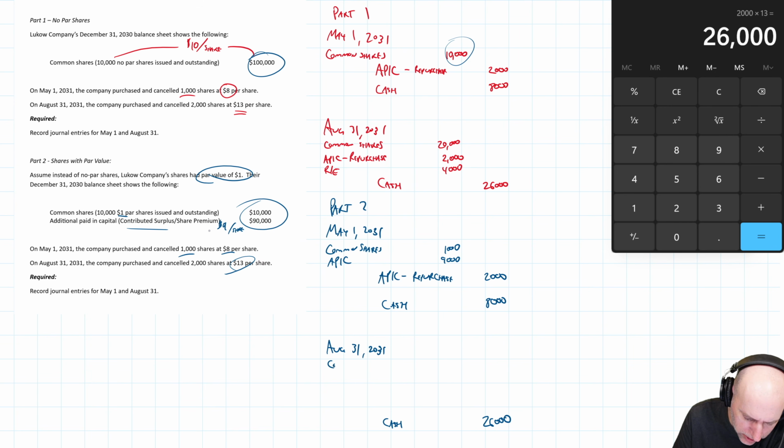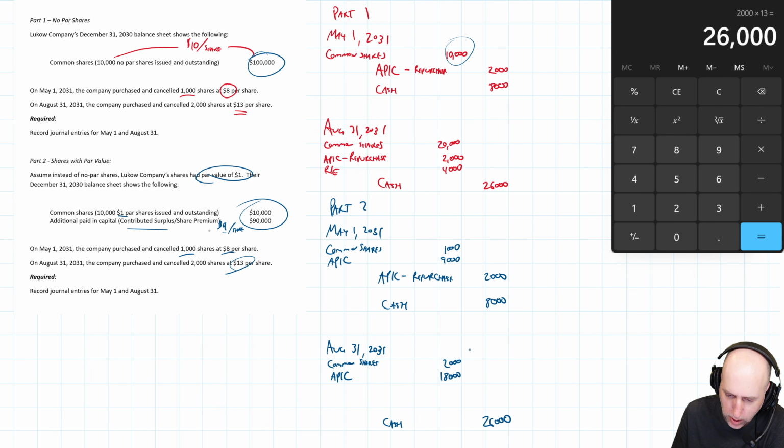Let's get rid of the common shares. We're canceling 2,000 common shares, par value $1 a share, so that's $2,000 worth of shares to be canceled. We're also canceling 2,000 shares worth of additional paid-in capital, which is $9 a share. It's $18,000 of additional paid-in capital, aka contributed surplus, to be written away.